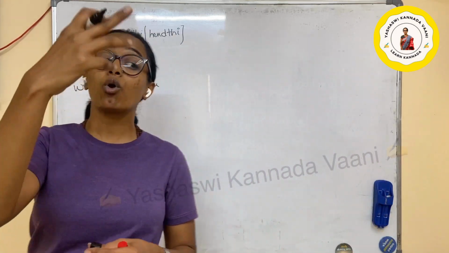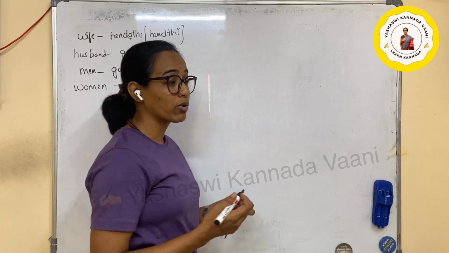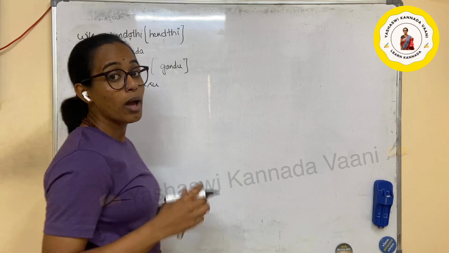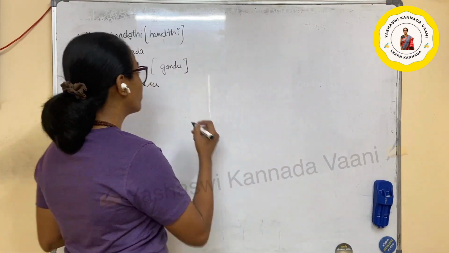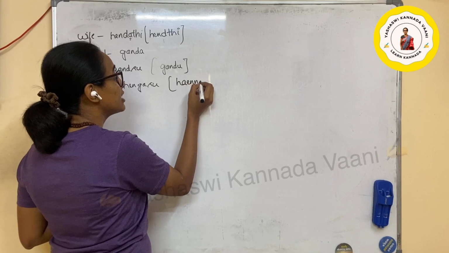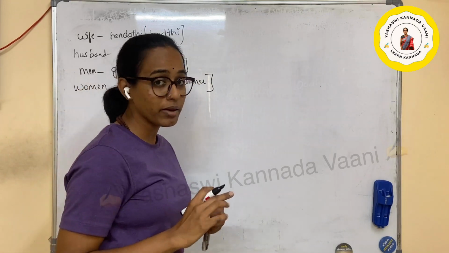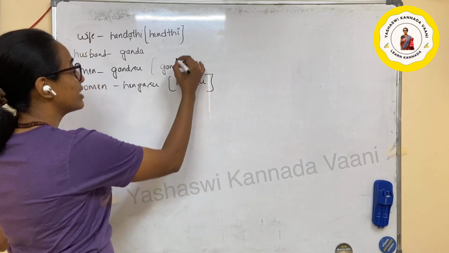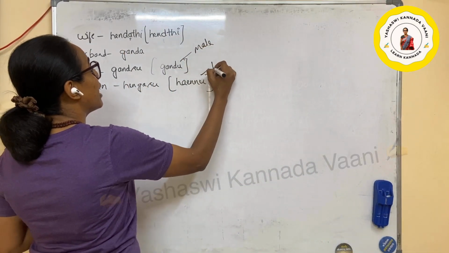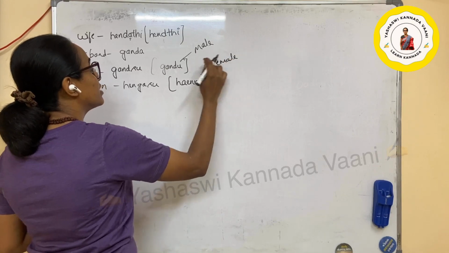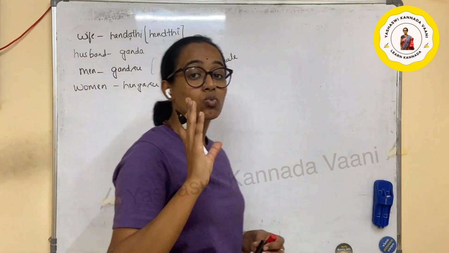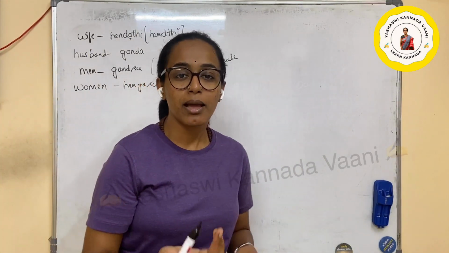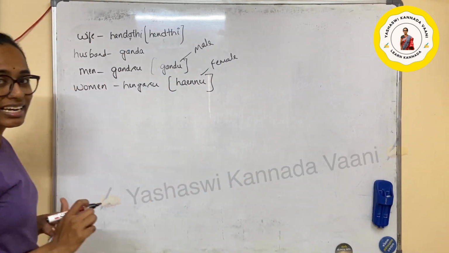And if you want to use the same thing for animals, we'll be using gandu. So for example, gandu bekku, male cat, hennu bekku, female cat. But this also means a male and female. Okay na? So gandu is a male, hennu is a female basically. So that's how we say it. These two words usually we use with the animals, and gandasu and hengasu we use for the people, men and the women. I hope it is clear now for you.